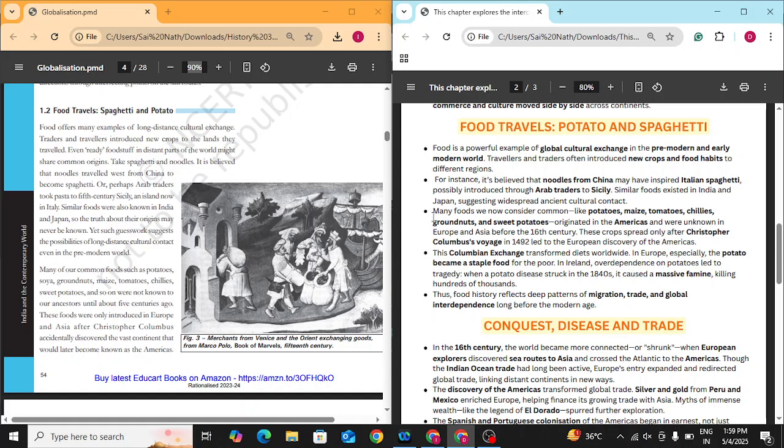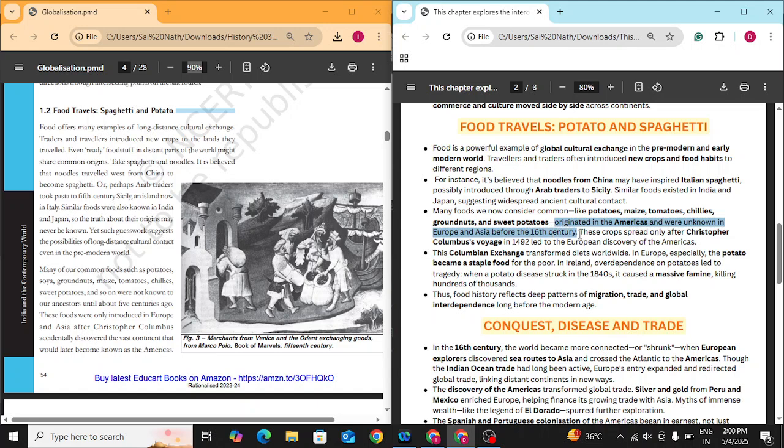Now, moving on, many foods we now consider common. Every country nowadays has potatoes, maize, tomatoes, chilies, groundnuts, and sweet potatoes. In their country, we are growing it, right? They are very important crops for every country. Even India grows lots of them. But where did they originate from? They originated in the Americas and were unknown in Europe and Asia before the 16th century.